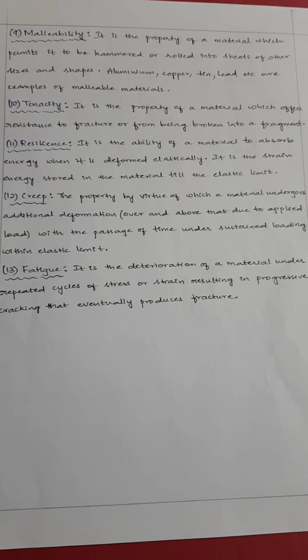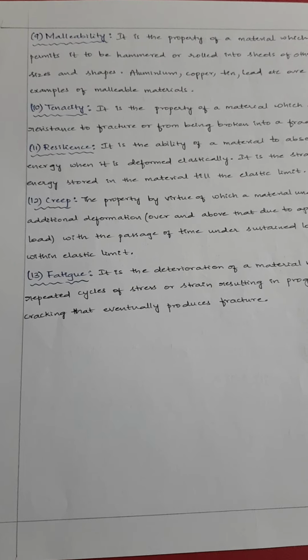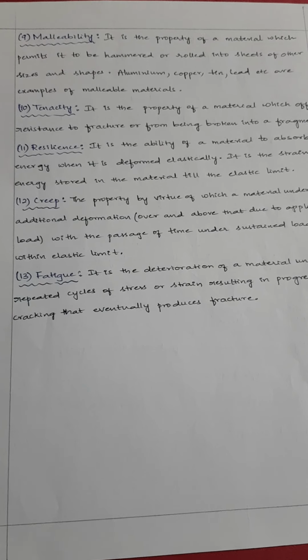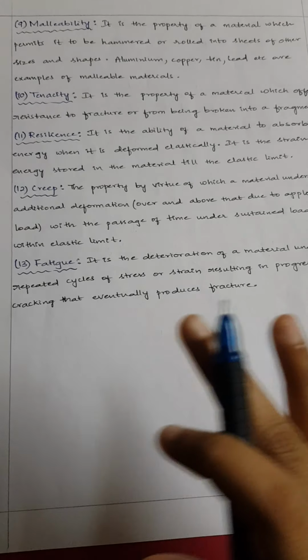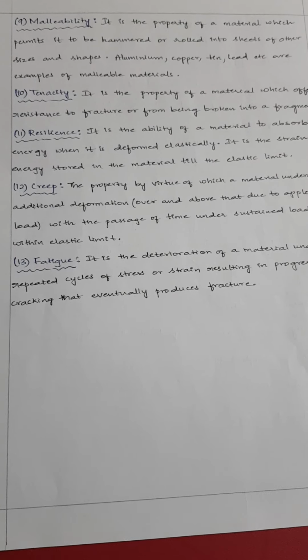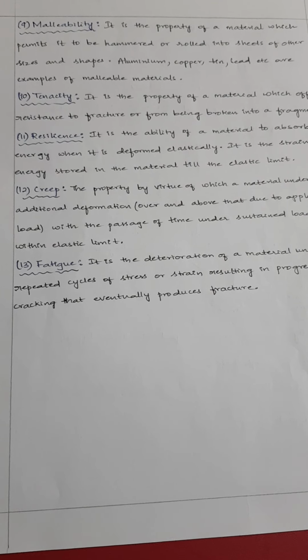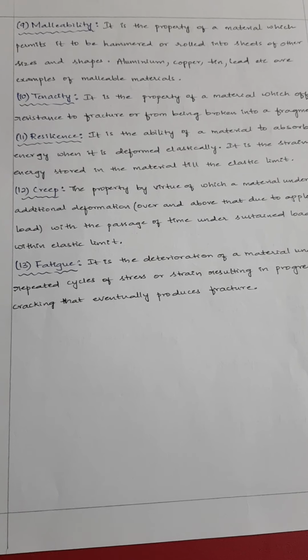So when ductility is trying to take out the material in the form of a wire, then malleability will be taking the material in the form of a sheet. So if you are able to roll or hammer a particular material in the form of a sheet, then you call it as a malleable material. Likewise, we have aluminum sheets, copper sheets, lead sheets, GI sheets, like that.